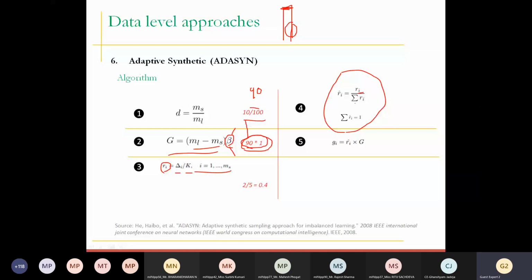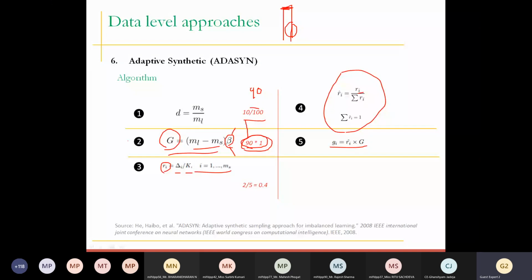After applying the density distribution, we need to again calculate the number of synthetic data examples to be generated. Here we calculated for the entire set of samples. Now we are trying to calculate the number of samples to be generated for a specific sample. See, there is a fine line of difference between the two.